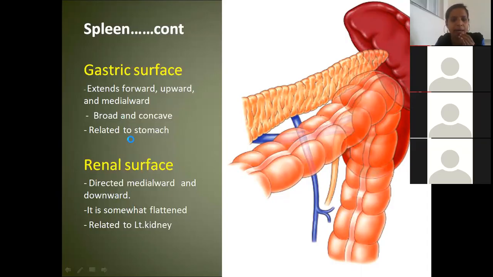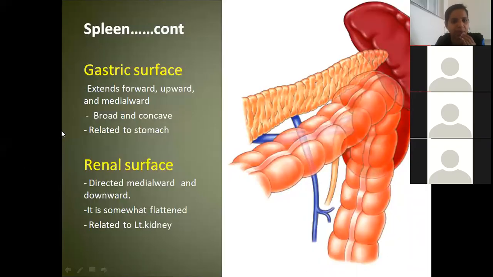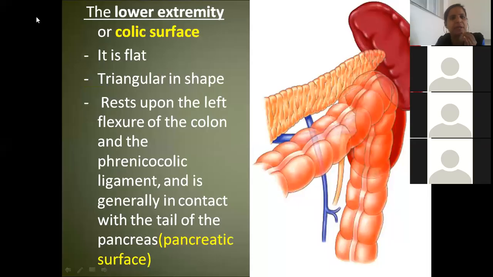It is broad and concave. It is quite big and it is concave. The gastric surface is related to the stomach. The renal surface is directed downwards and medially, and it is somewhat flattened. It is related to the left kidney. And the lower extremity is related to the left colic flexure.